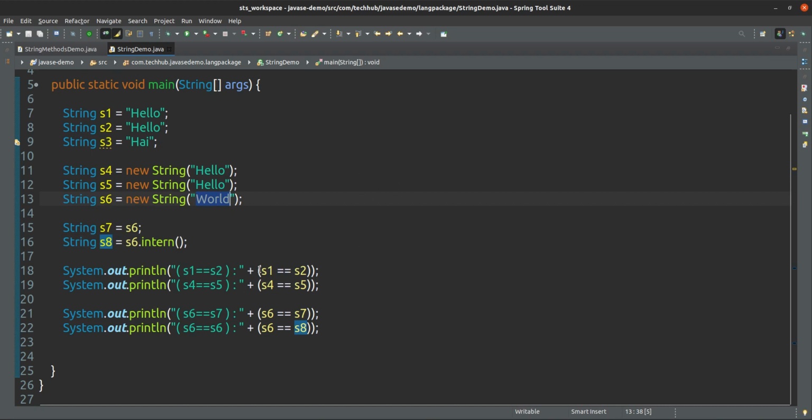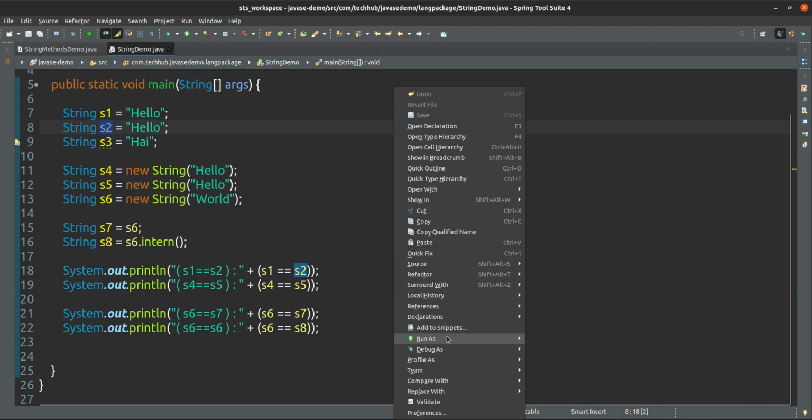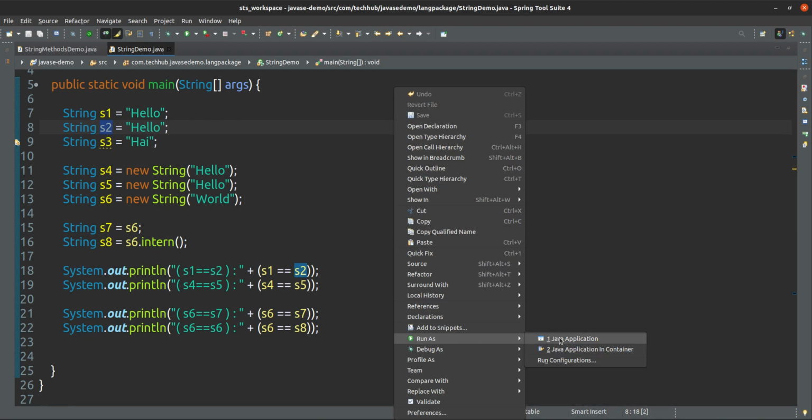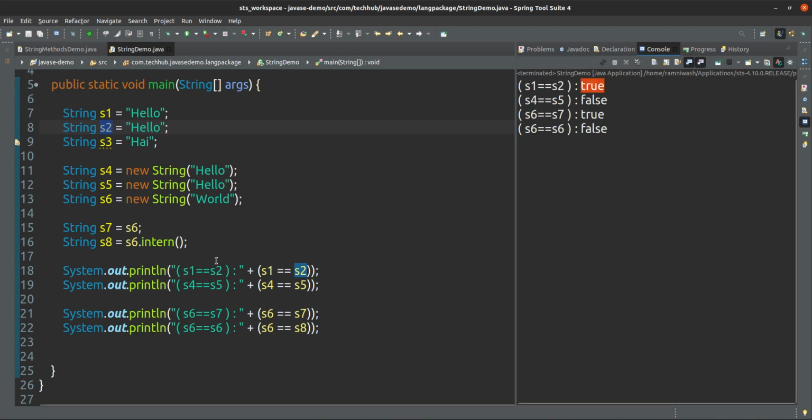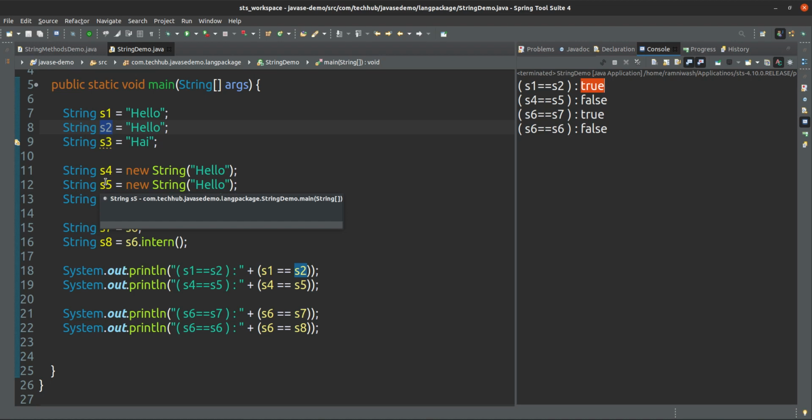So what will be the value of s1 == s2? We know this comparison operator will compare the reference variable address. If it is the same, then it will give true. If it is different, then it will give false. So s1 and s2 are the same reference, the same object, because it is referring from the string constant pool, that's why it is the same. Yes, true.